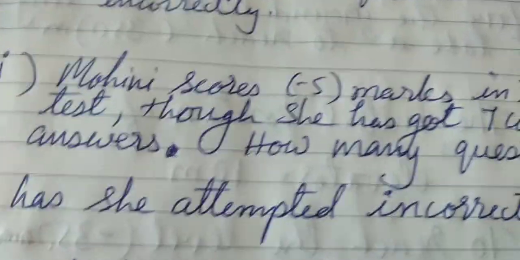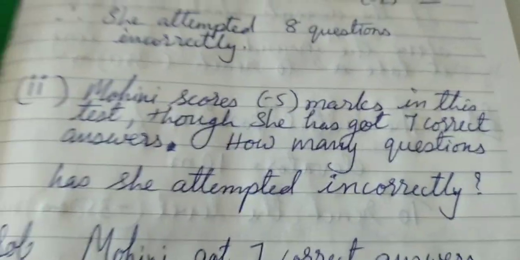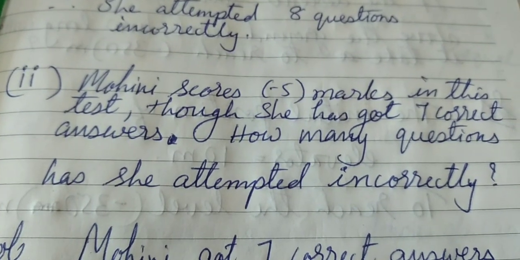Okay, now we move on with the second part of the question, that is the second sum under question number 6.